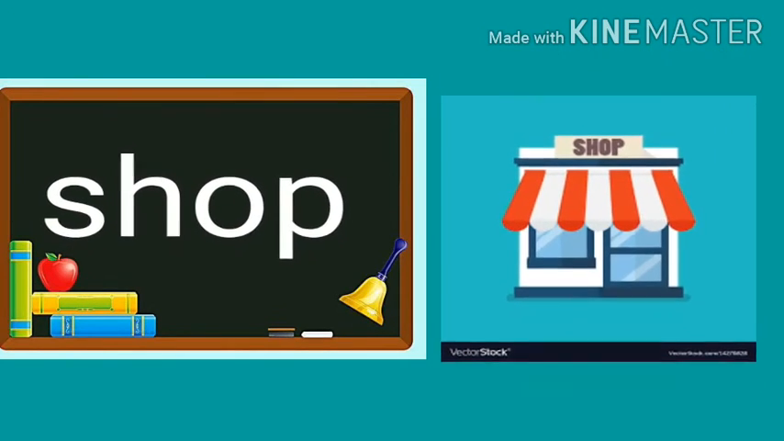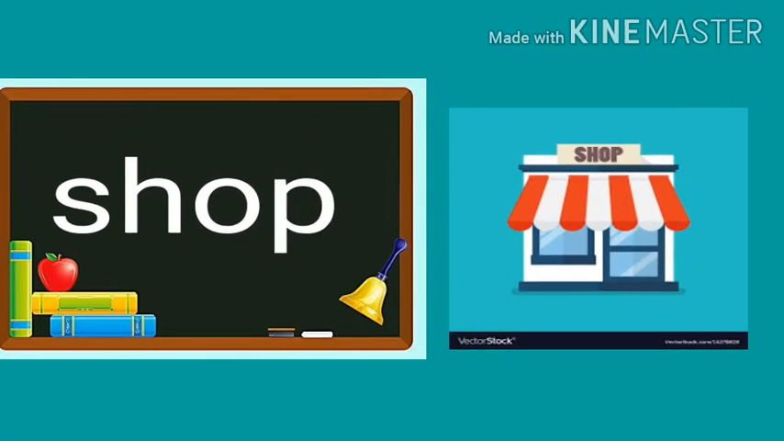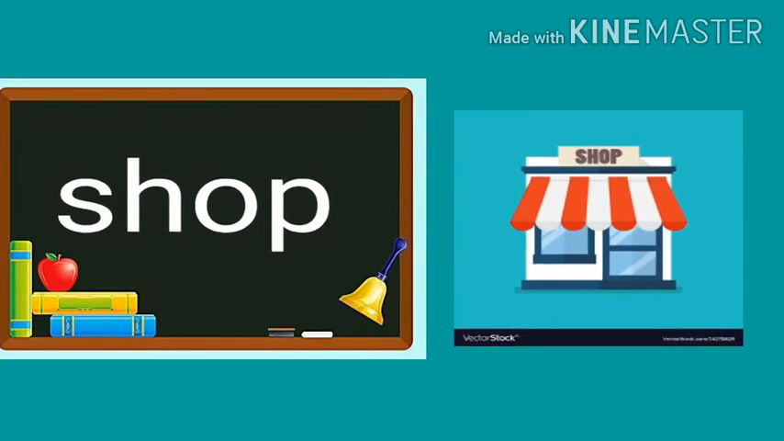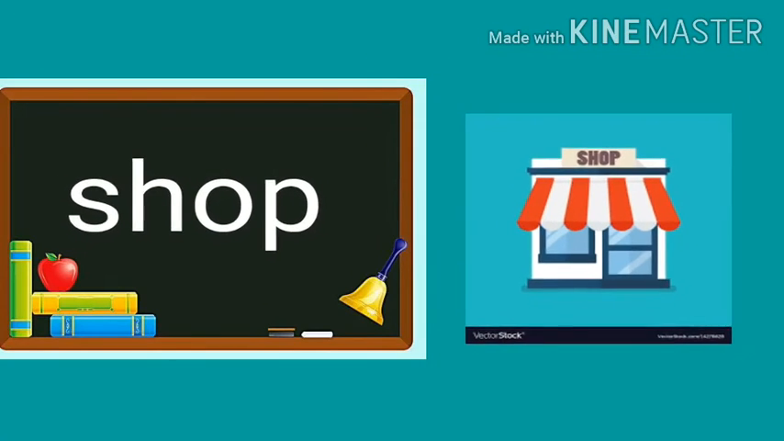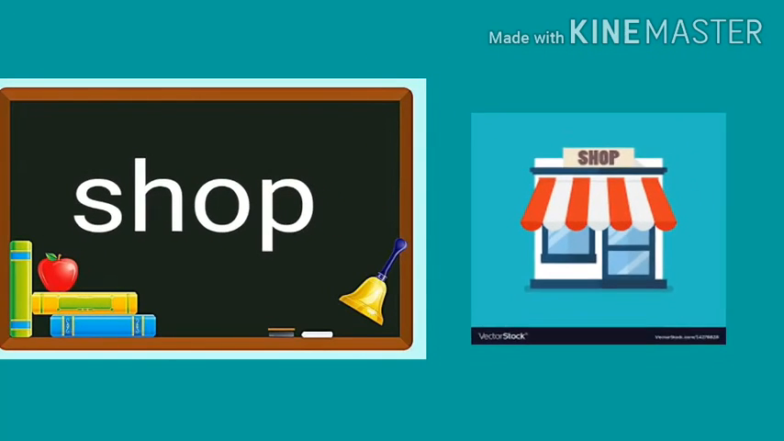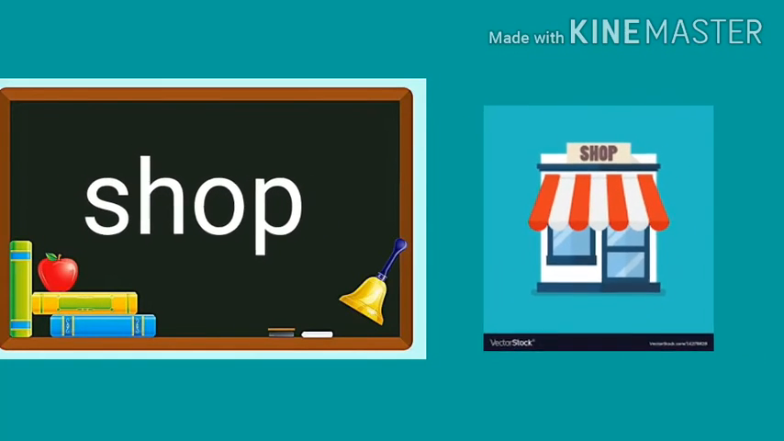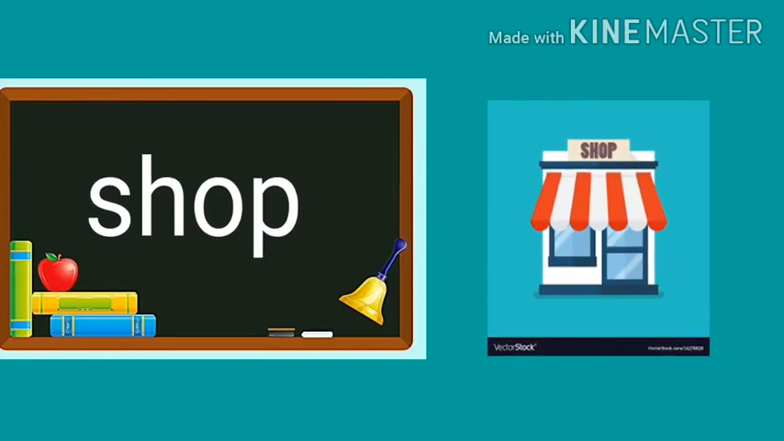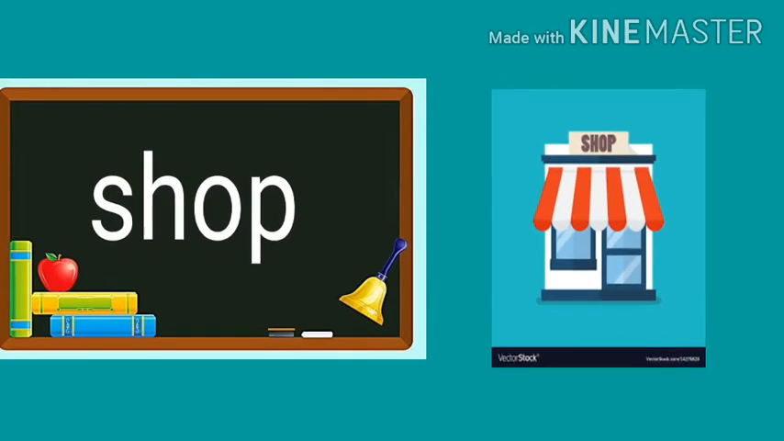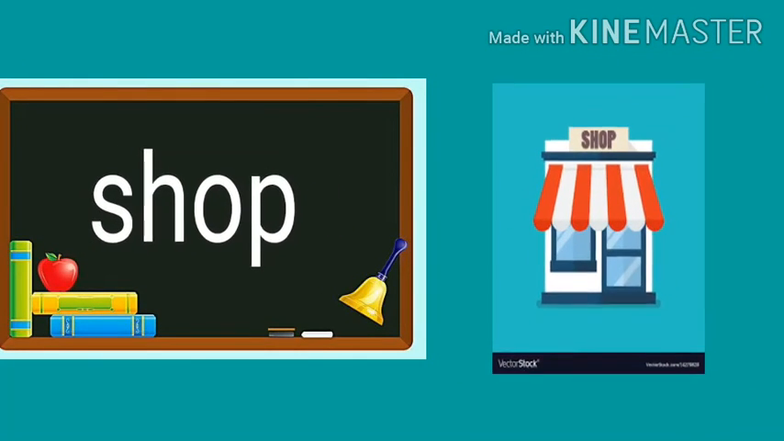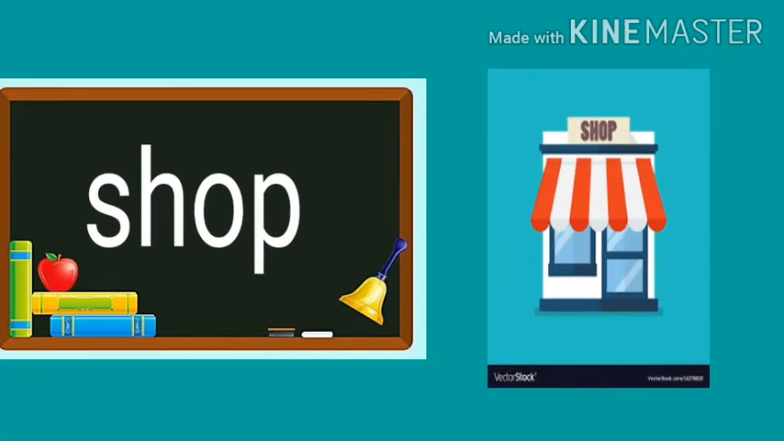Let's see what is the next. Oh, this is a shop. What is this? This is a shop. Shop has a sound in the middle. So let's spell shop with phonics. You also spell with me. Shop. You know what is a shop? Shop is a place where we go to buy the things, like the pet shop, grocery shop.